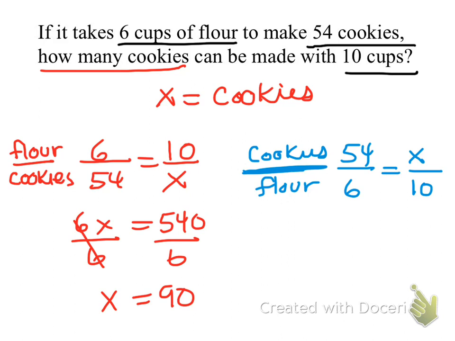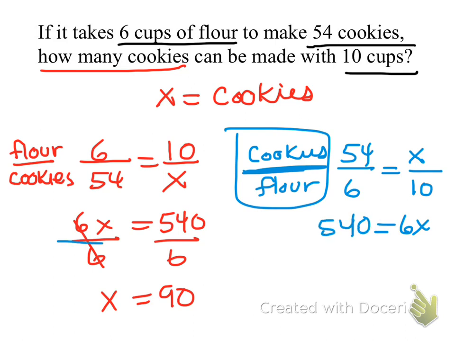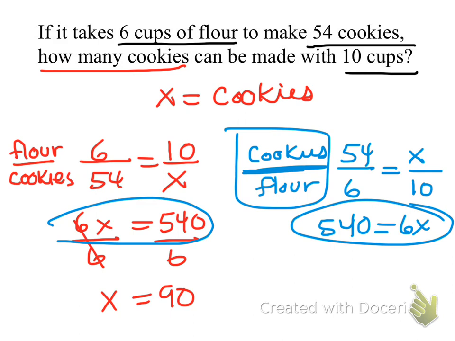So everything, one more time, Sargis. This is how you're setting up a proportion. Everything in the numerator all the way across. I want you to use the word. Start with setting it up by words and keep it consistent all the way across. And now as I cross multiply, I get this. Notice how this and this is the same. It's just backwards. Divide by 6, and x is equal to 90.